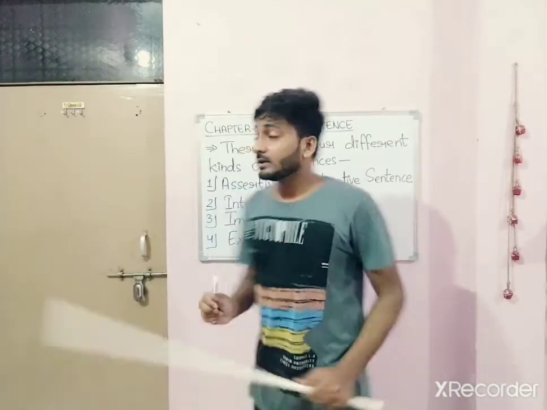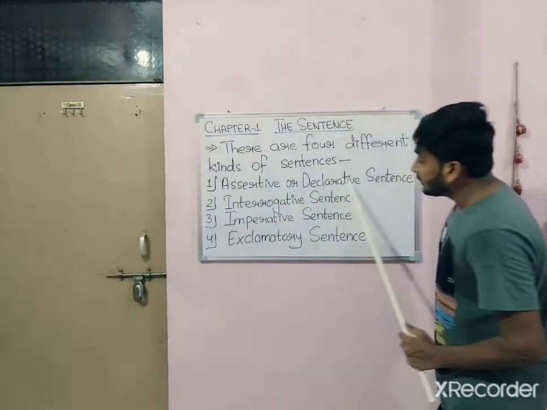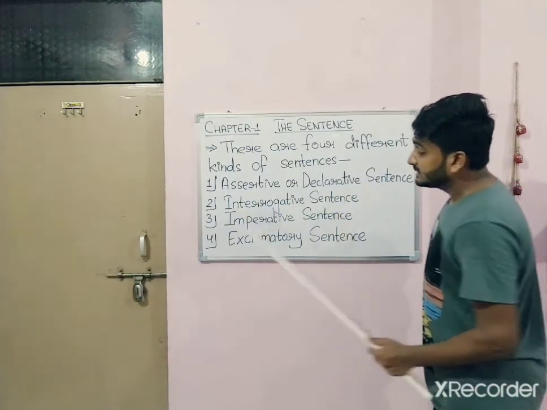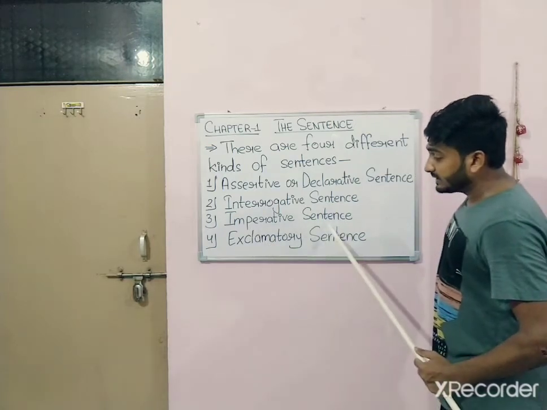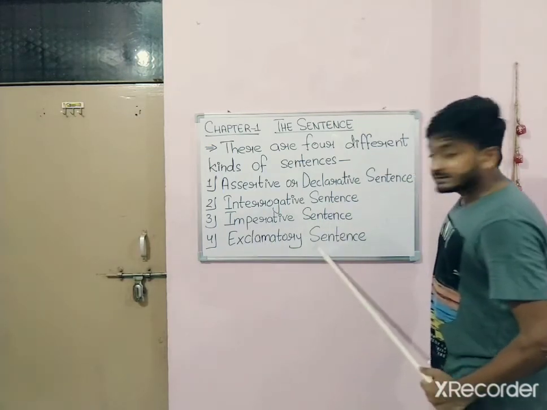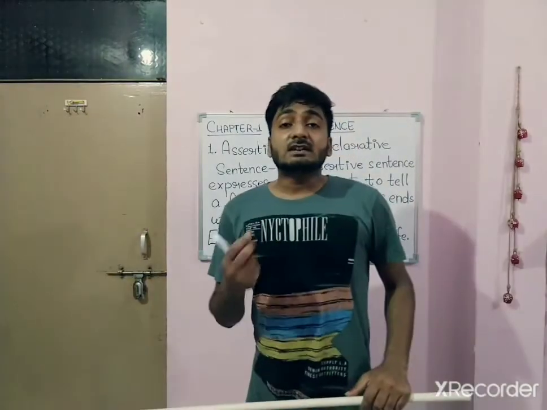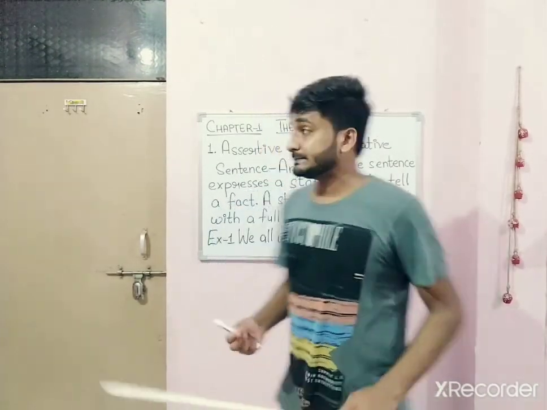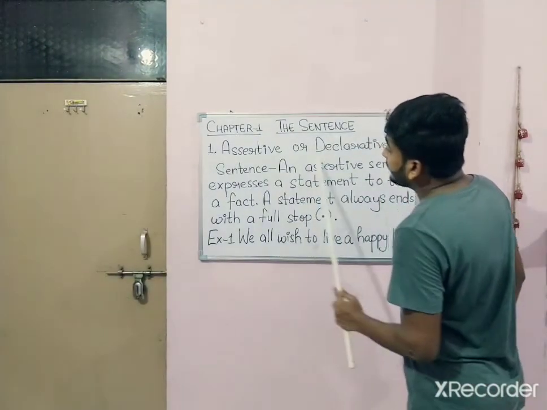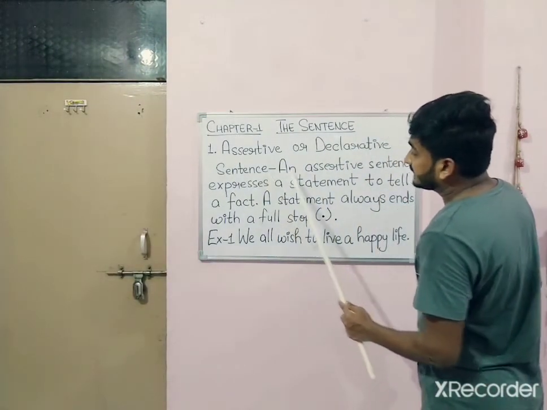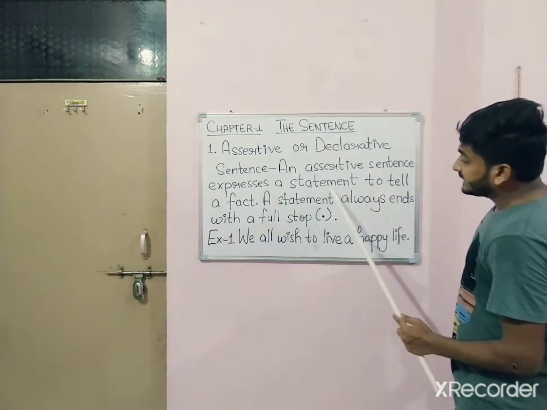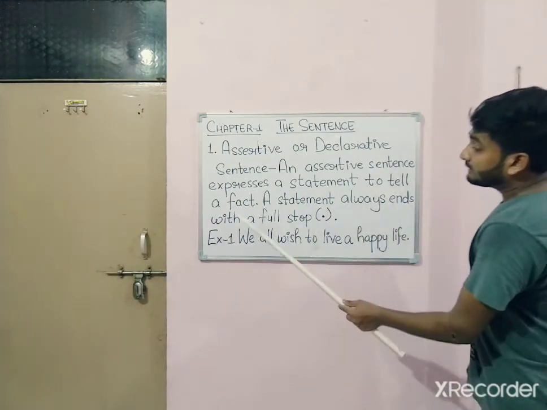Which 4? Number 1, assertive or declarative sentence. Number 2, interrogative sentence. Number 3, imperative sentence. And number 4, exclamatory sentences. What is an assertive sentence? The number 1, assertive sentences. Assertive or declarative sentence. An assertive sentence expresses a statement to tell a fact.